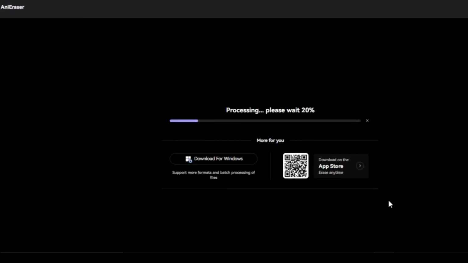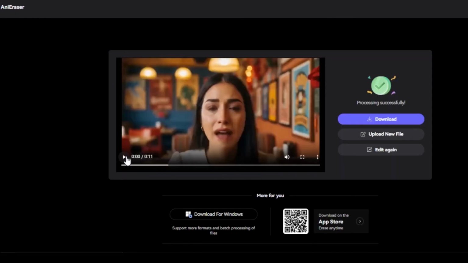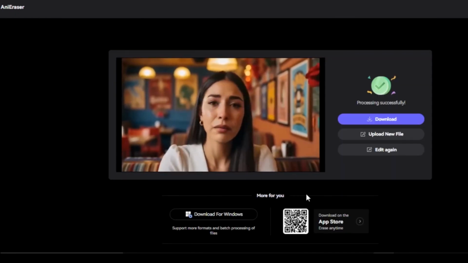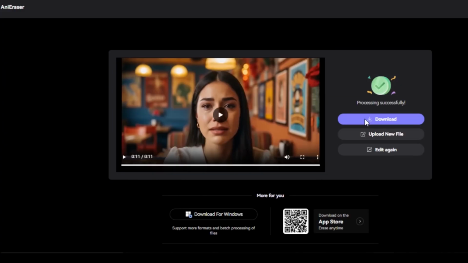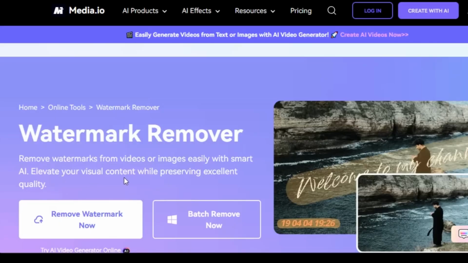After, click on the Remove Objects button below and the removal process will begin immediately and you will have your video like this. You can see that the watermark has been removed. Click on the download button to download. This is how you can remove any watermark from your video. Repeat the process for the remaining videos.